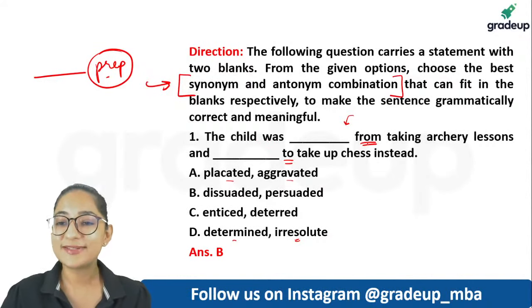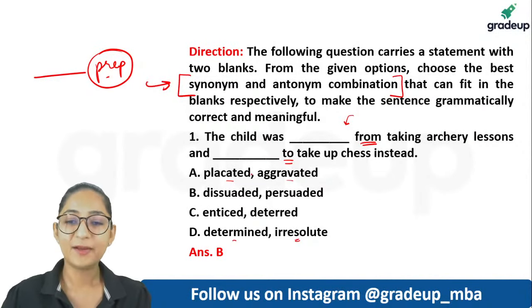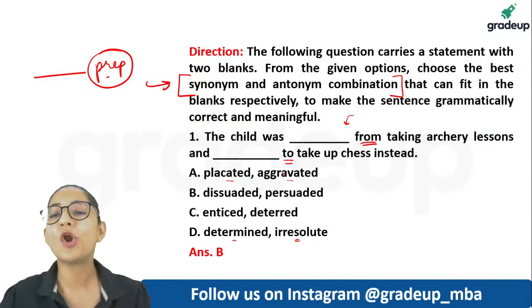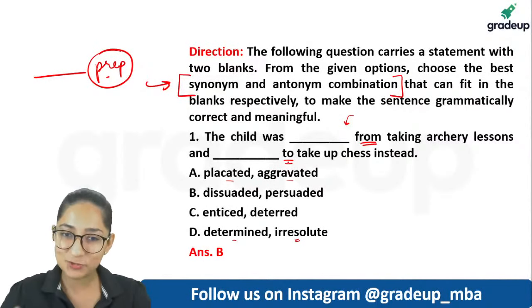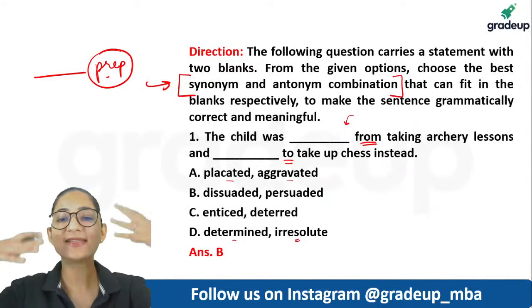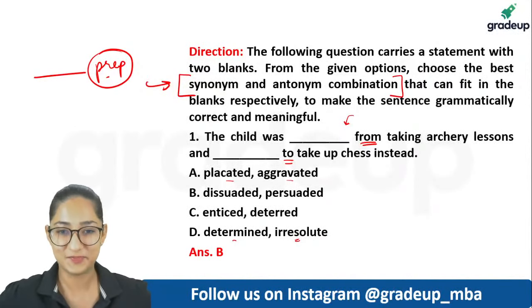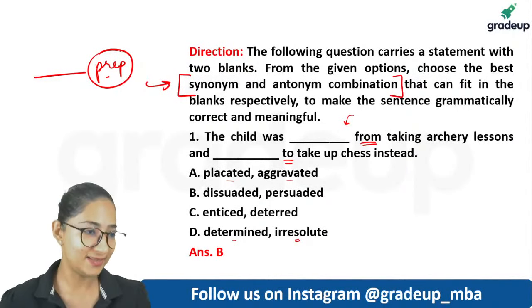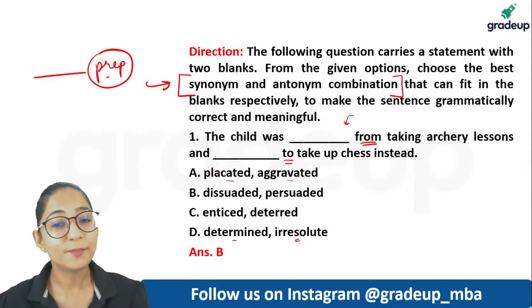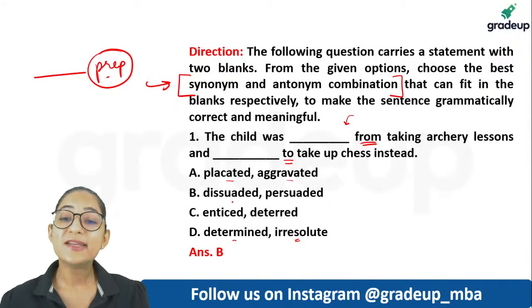So child was dash from taking archery lessons. Dash from. Placated from. Placated would not make any sense here, because placate means to pacify, right? If somebody is angry, you pacify that person. You lessen the intensity of something. So placate cannot come in here. Dissuade. Dissuade can make sense.